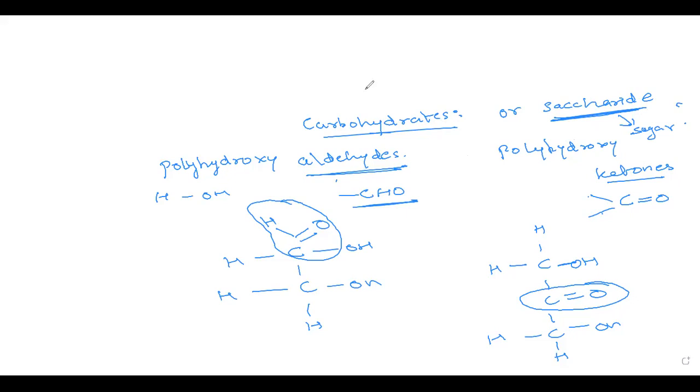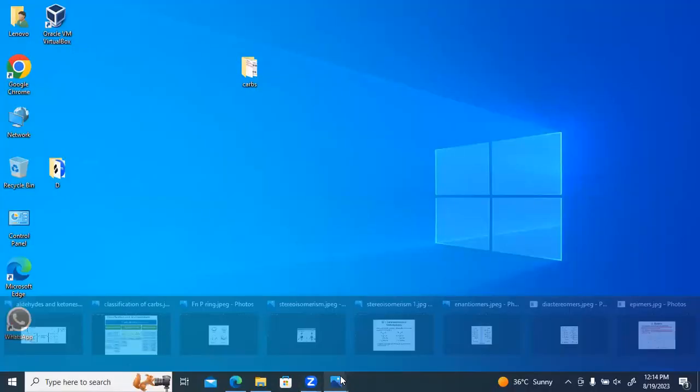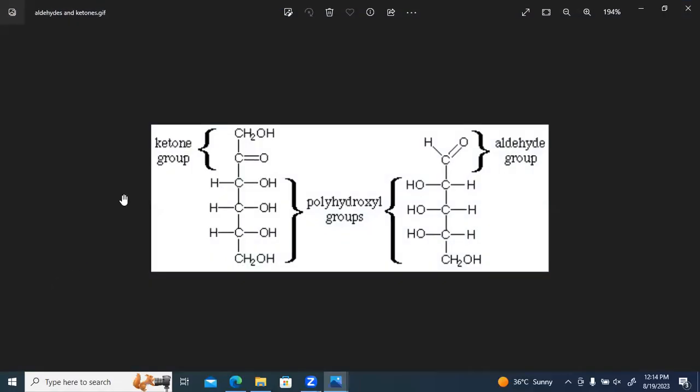I'll show you a picture for this. So we have here, we can see, this is our polyhydroxy ketone and this is our polyhydroxyaldehyde. So how can we make out the difference between the two? Here we have a C double bond O group. This is the ketone group. This suggests that it is a polyhydroxy ketone. And here we have COH, which suggests that this is an aldehyde group. I hope this is clear with everyone.